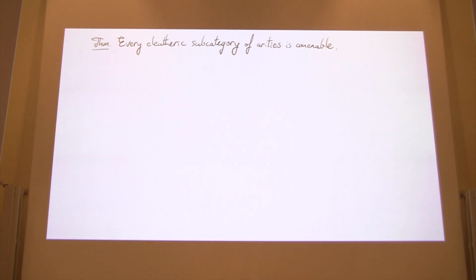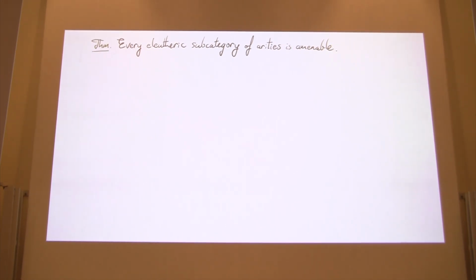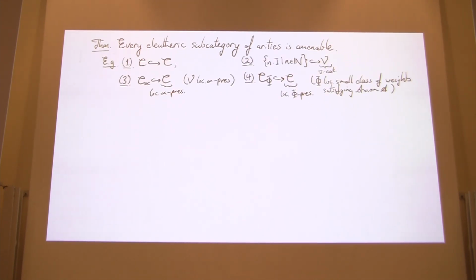And now we can ask, what subcategories of arities are amenable and strongly amenable? What classes of examples can we apply this to? In brief, we can apply this to all the examples that we saw earlier. But how do we show this? First of all, one substantial, quite broad class of examples is provided by the following theorem: every eleuthertic subcategory of arities is amenable. So in particular, we recover almost all of the previous examples.